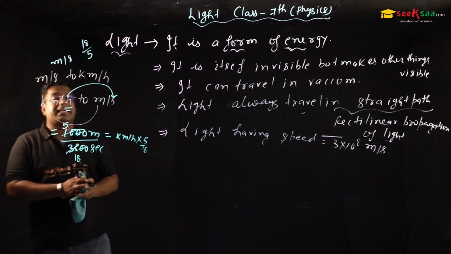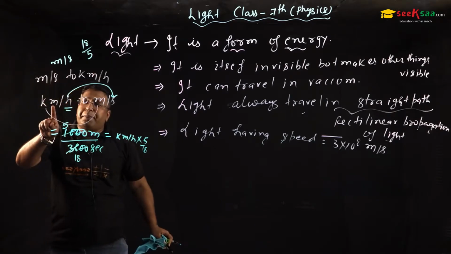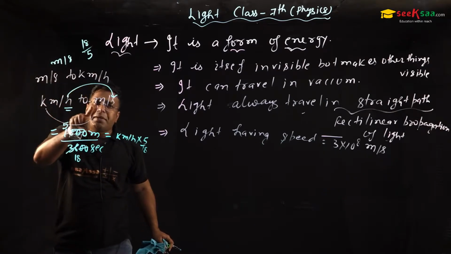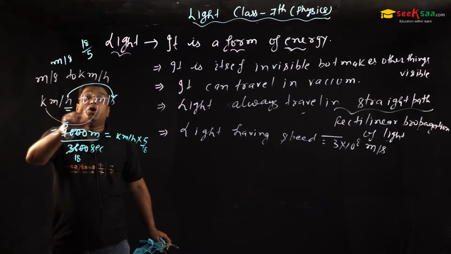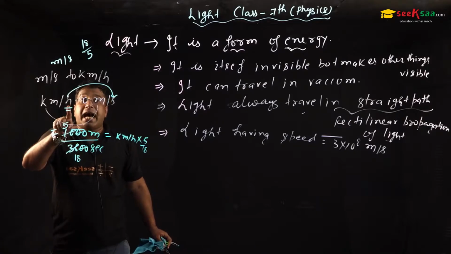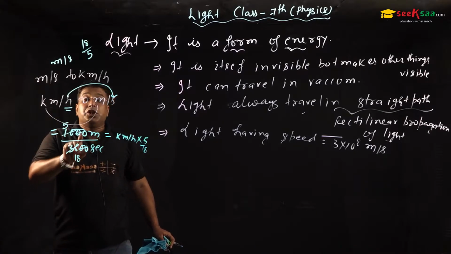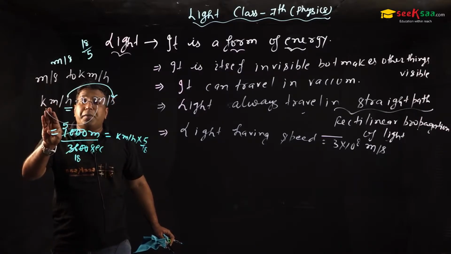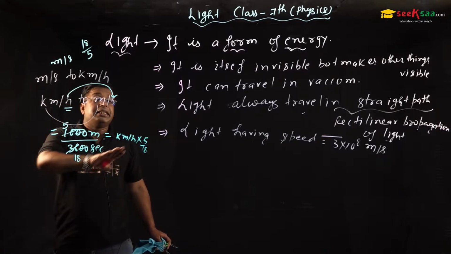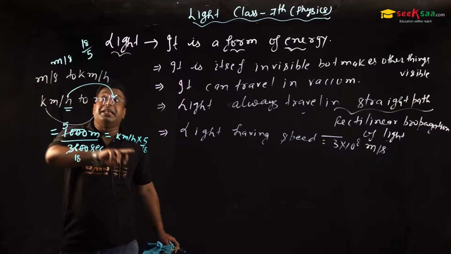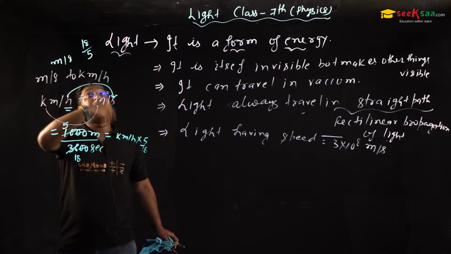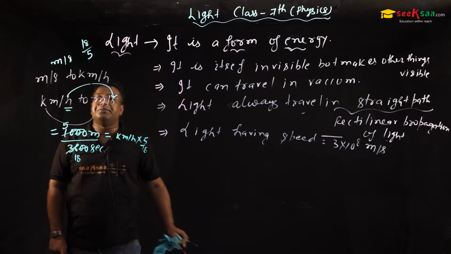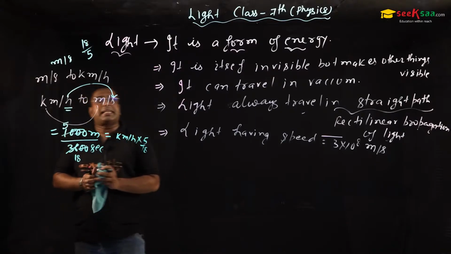Once again, if we convert kilometer per hour into meter per second, as we know, 1 kilometer is equal to 1000 meter and 1 hour is equal to 3600 second. So if we want to convert kilometer per hour into meter per second, we multiply by 5 by 18. If we want to convert meter per second into kilometer per hour, we multiply by 18 by 5. So till now we have understood these things.